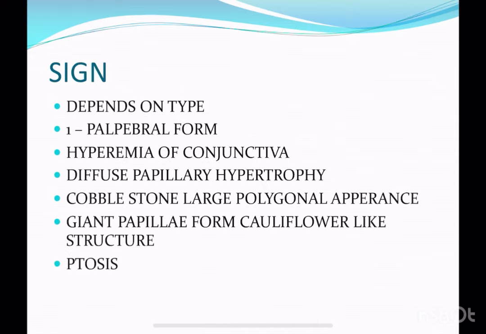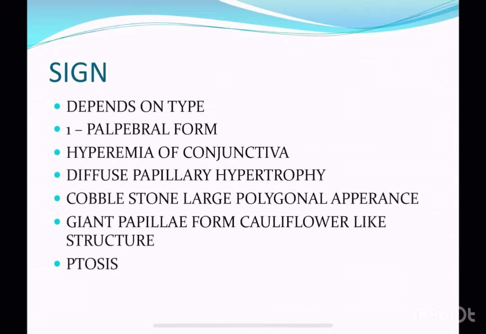After that, the signs depend upon which form. Signs depend on how the vernal keratoconjunctivitis reacts. It means that if the person has palpebral keratoconjunctivitis, the signs the doctors see are different. When there is a limbal keratoconjunctivitis, the doctor will see other signs in the eye.